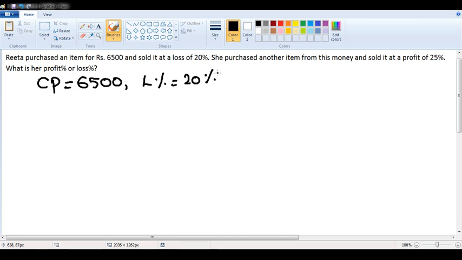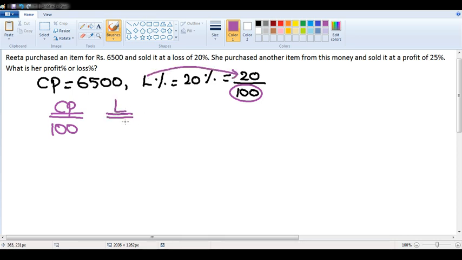Now, forget about the second statement. Whatever we can solve from this particular data, let us first solve it. 20% is 20 by 100. The denominator is always the initial value, in this case the cost price. Cost price is 100 rupees. If it is loss percentage, the numerator is loss. Loss is 20 rupees. Cost price is 100, loss is 20, selling price is 80 rupees.